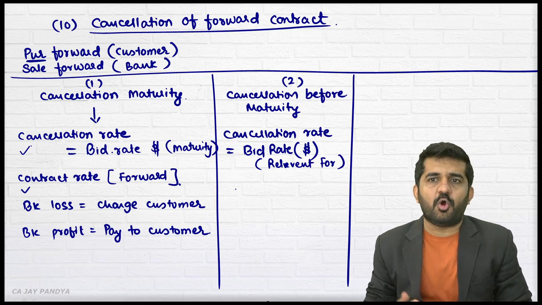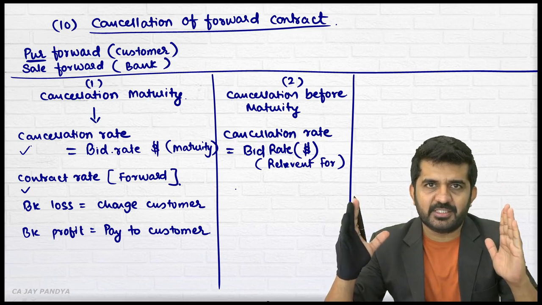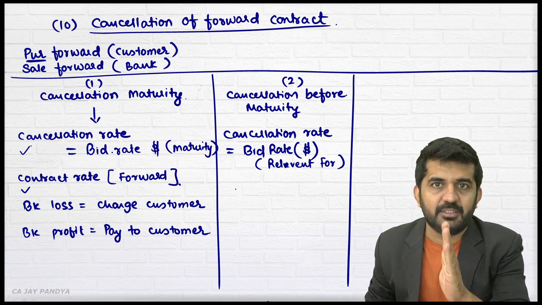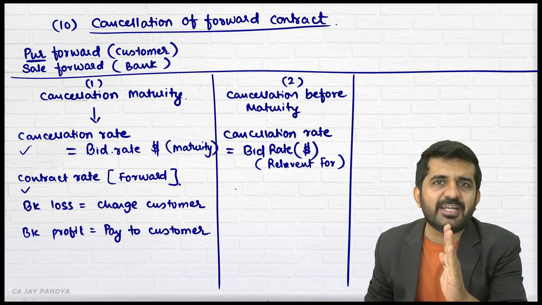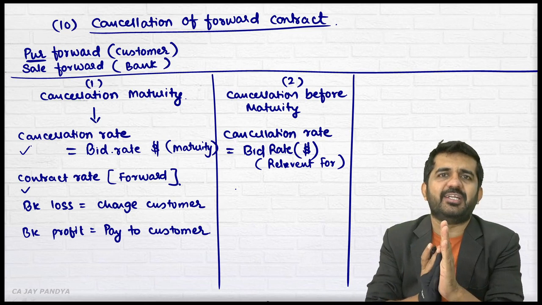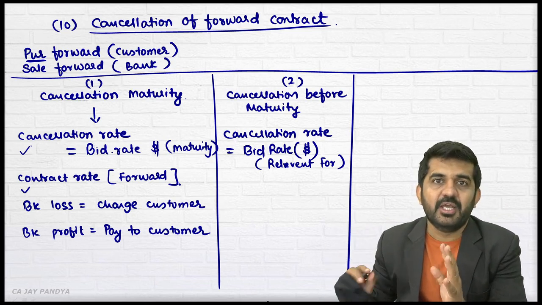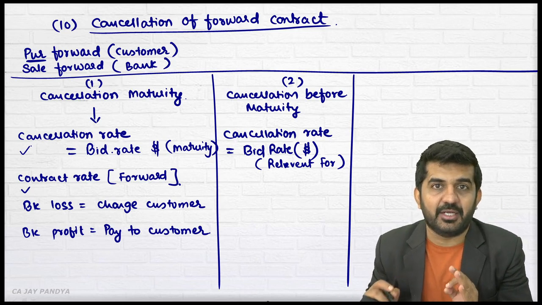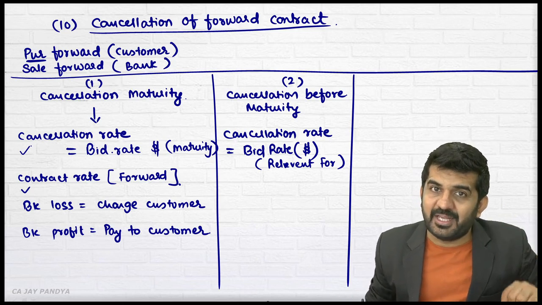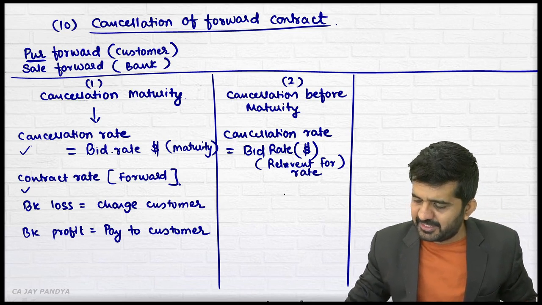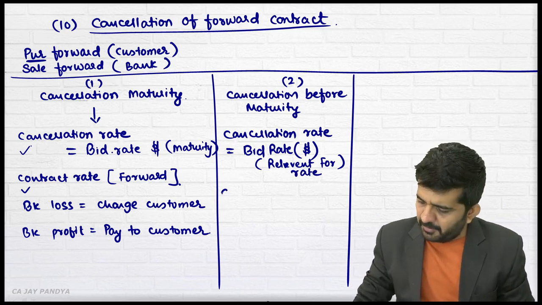If the forward contract was for 3 months, and the cancellation is done after 1 month, then you should take the 2 months forward bid rate as the cancellation rate. On the date of cancellation, the relevant forward rate should be taken as the cancellation rate. It will be compared with what?